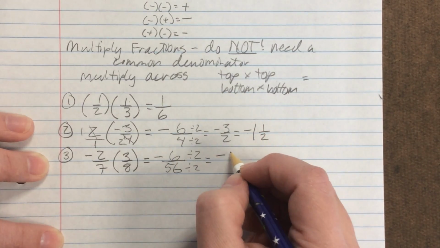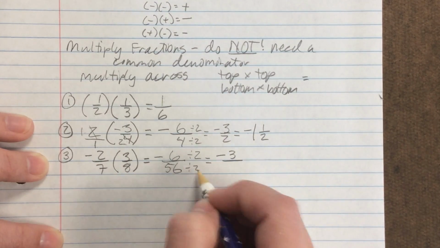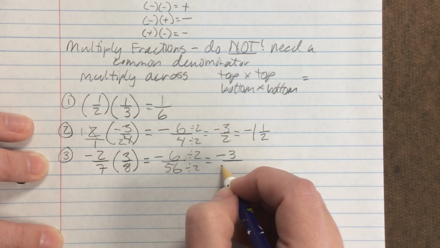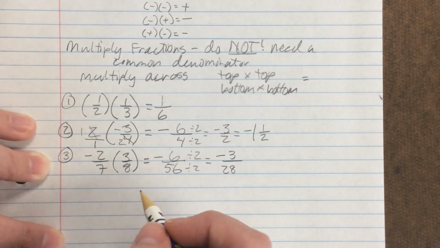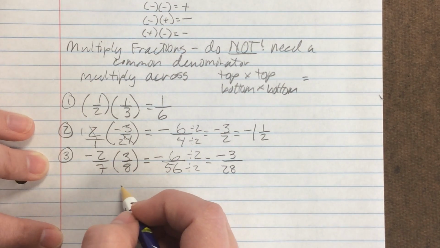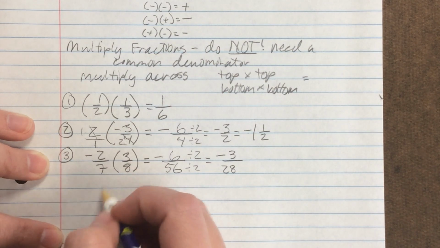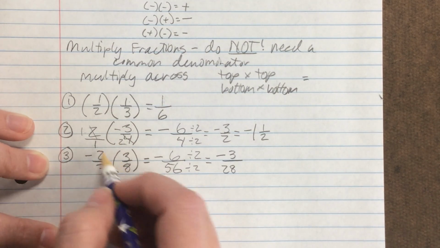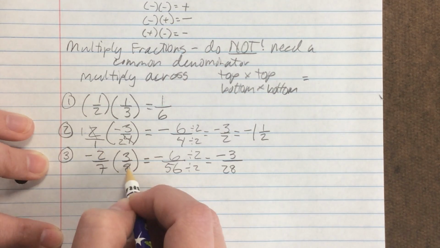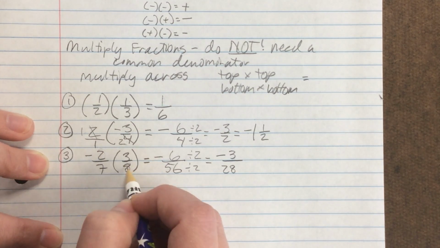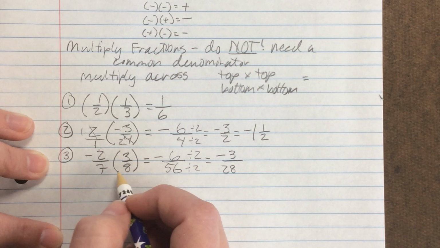6 divided by 2 is 3, and 56 divided by 2 is 28. Now, if you want to try the cross-simplifying or the pre-reducing, really, we can divide by 2. Can you see we've got a 2 up here and a 2? These are both even, so we could divide them both by 2.